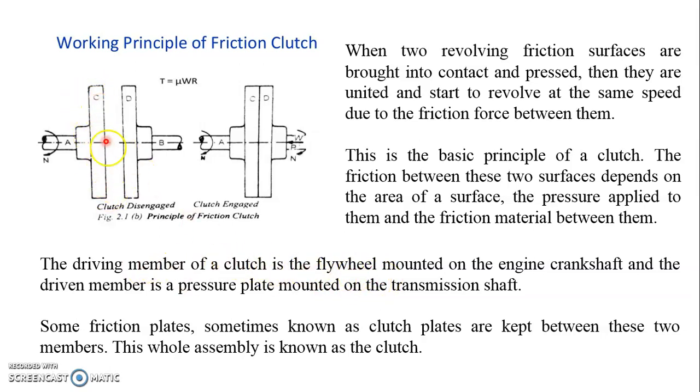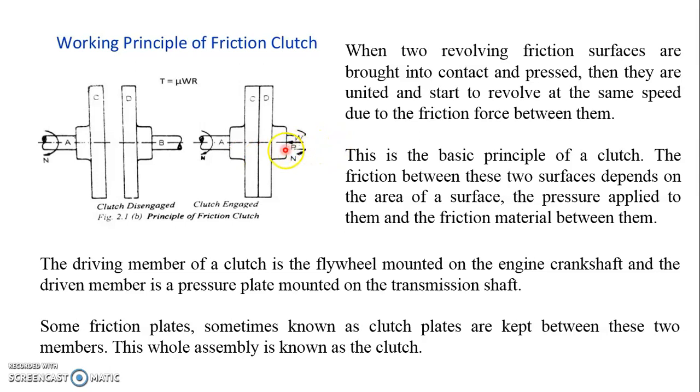Suppose this C is a driving member. A is the engine crankshaft over which this disc C is mounted, and with the engine speed this disc C is going to be rotated. Initially disc D is not rotating, and B is the input shaft of the gearbox.